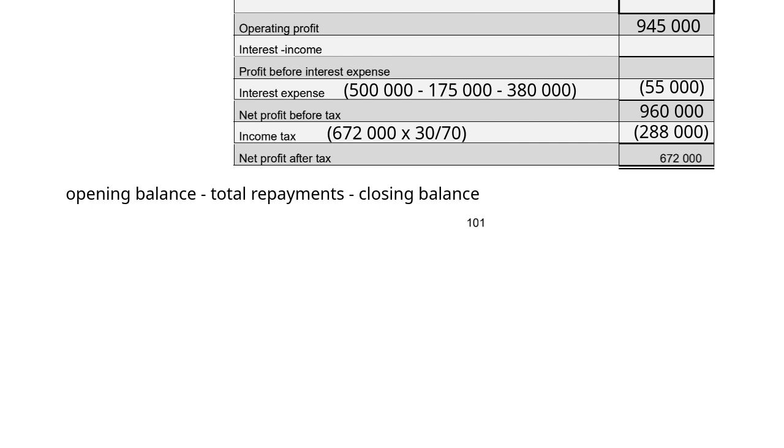Your profit before interest expense, you work backwards, so we're going to take the 960,000 and we're going to add the 50,000. And that's going to give us 1,015,000. And your interest income, we're also going to work backwards. It's going to be the 945,000 minus the profit before interest expense of 1,015,000 to give you 70,000.